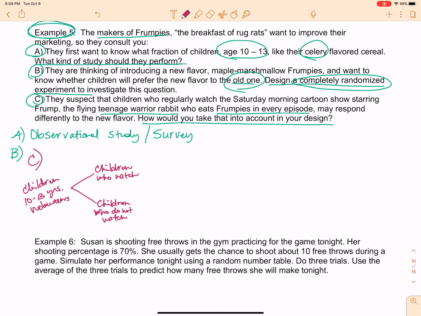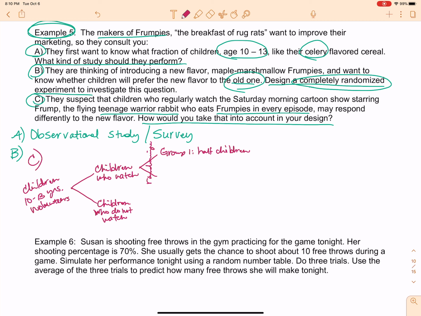Now, within the children who watch it, I'm going to randomize. I'm going to randomly place half of them in group 1.